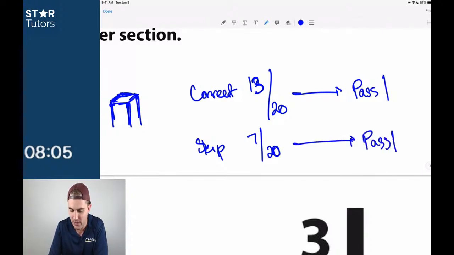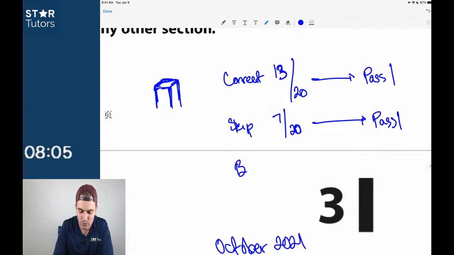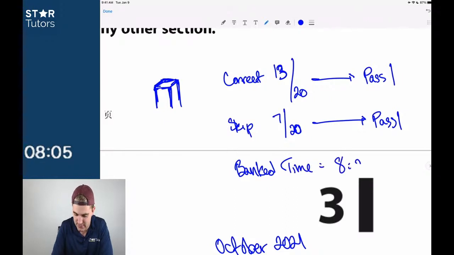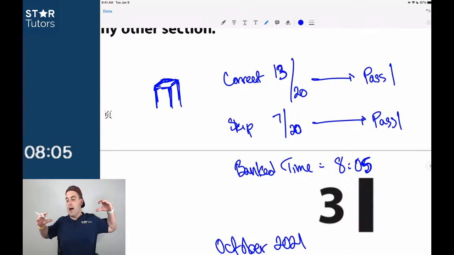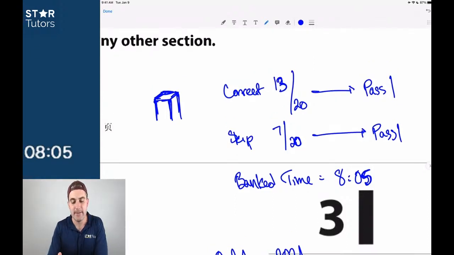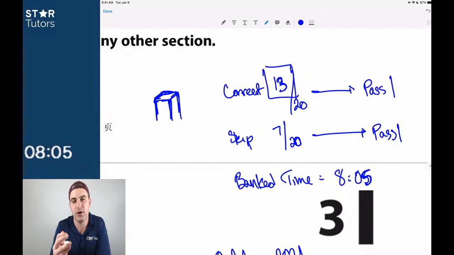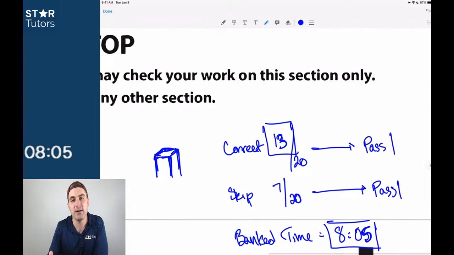And this is how I would be practicing. I would write down that my banked time for this first box jump is equal to 8 minutes and 5 seconds, which is what's on the clock. And think about how much further condensed that is. If I'm 13 for 13, I'm already on pace for like a 650 score. And I still have 8 minutes and 5 seconds left for 7 additional questions.